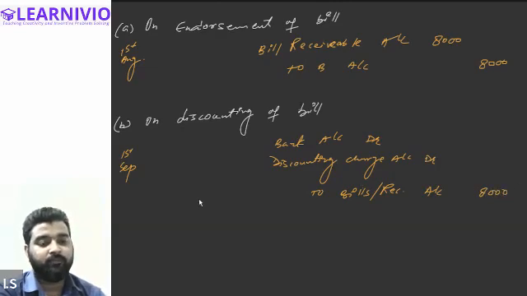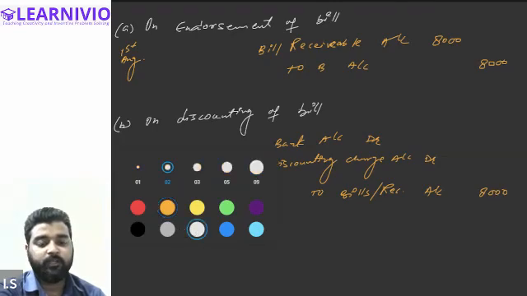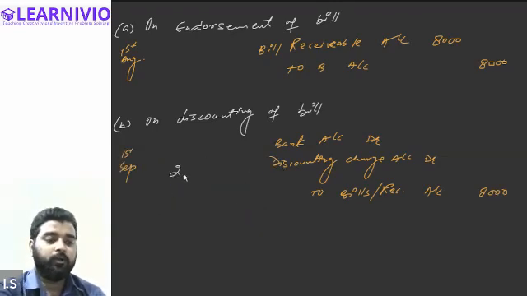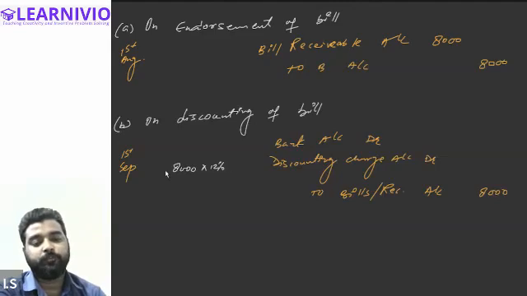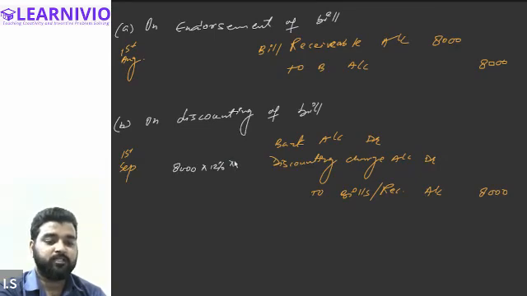Okay. Now, anyone will be able to tell me the discounting charge in this question? What will be the discounting charge? How do we calculate the discounting charge? It is very simple. On 8,000, the bank will be applying discounting charge at the rate of 12% per annum. The bill is getting discounted on 1st of September, that means after 1 month. So there are still three more months that the bank will have to wait. So the bank will charge the discounting for a 3 month period. So 3 by 12. This is how it will be calculated.